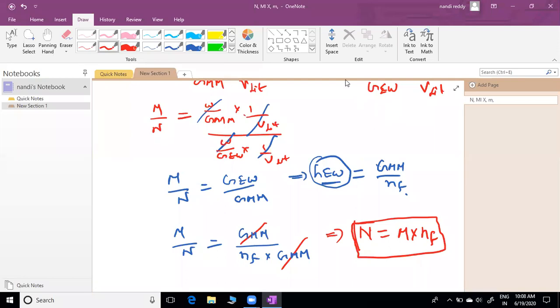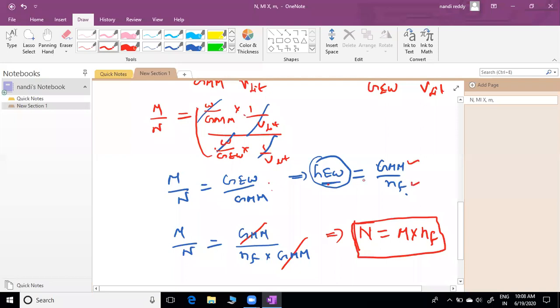Array, very simple. Up to this, you understood? M by N equal to... what is the remaining here? Gram equivalent. Equivalent weight will go up, gram molecular mass will come down only, so you will get the ratio. After that, in place of gram equivalent weight, what's the formula? Gram equivalent weight equal to gram molecular mass by N factor.